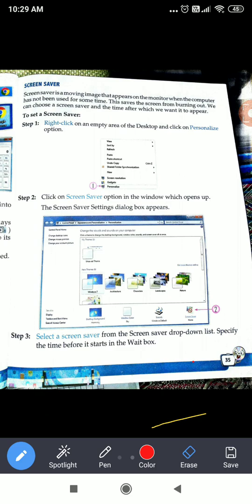Okay, so when you have applied the screensaver, instead of the black screen, you will see the screensaver there. It will be shown on the monitor when the computer has not been used for some time.